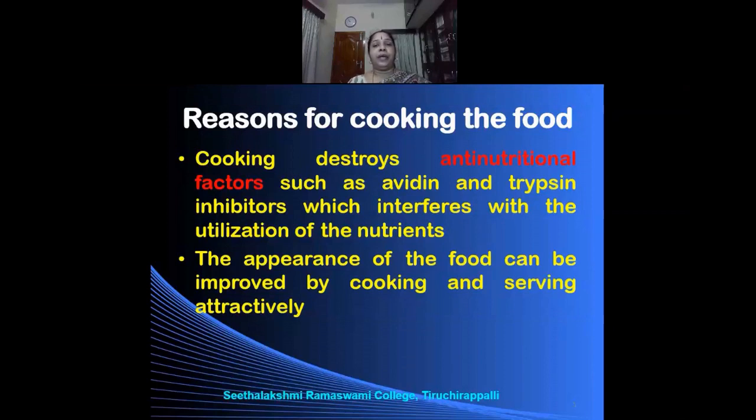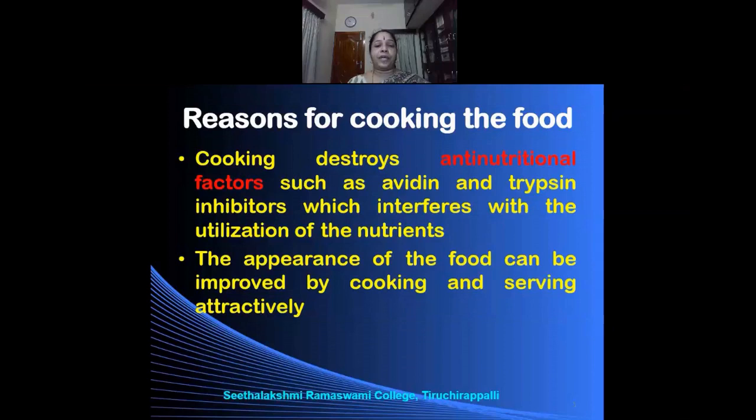So, cooking will help in the destruction of the anti-nutritional factors. When the egg is cooked, avidin will be destroyed. Similarly, when we cook the dal or when we roast the dal, the trypsin inhibitor will be destroyed. And therefore, the anti-nutritional factors will be removed from the food during the cooking process.